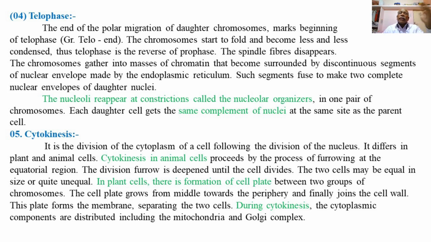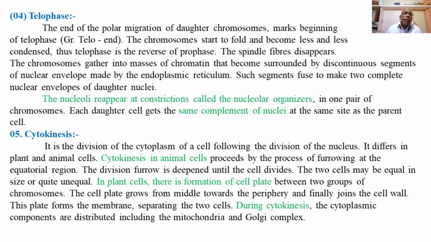Whatever the chromosome number of the particular species or cell, it is now distributed in the nuclei of the two daughter cells. So the same diploid set of chromosomes is now present in the daughter nuclei of the dividing cells at the end of telophase.